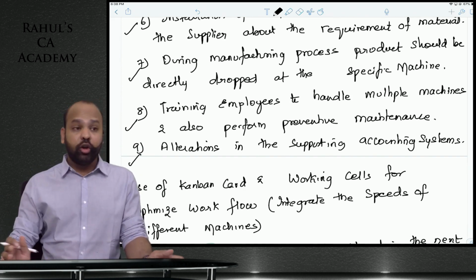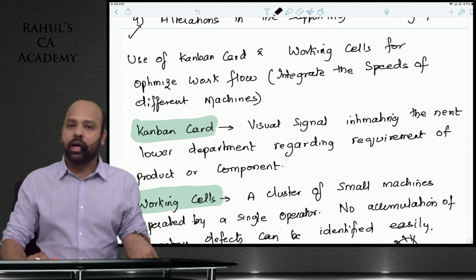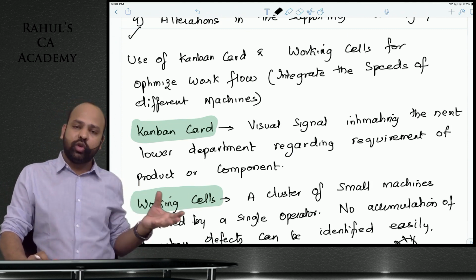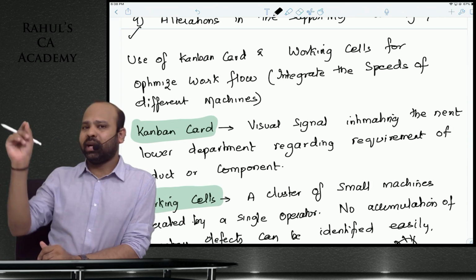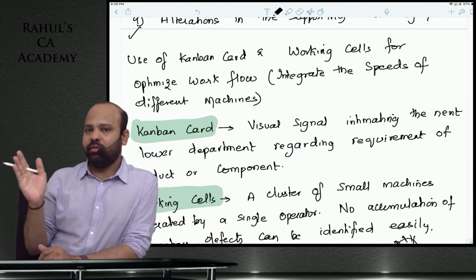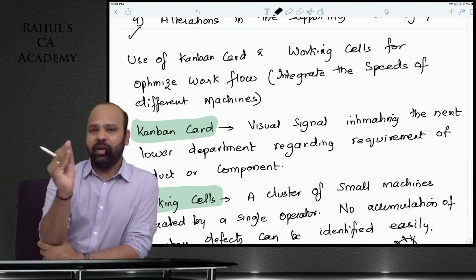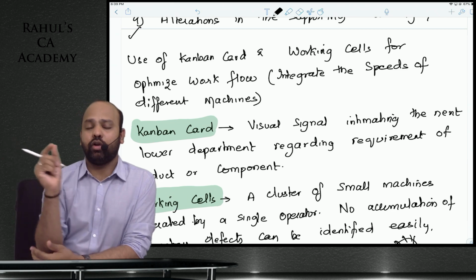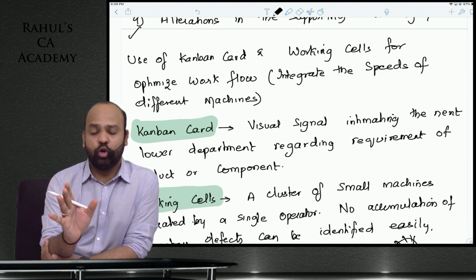You will have to train your employees to handle multiple machines. Now there's something called a Kanban card, guys. A Kanban card is a signal, a virtual signal, basically. It can be an electronic signal or a physical signal. If the marketing department is receiving an order, they will intimate the packing department that they need this many units. That intimation, whether through an electronic card these days or through a physical card, is called a Kanban card. Packing department will go back and tell the manufacturing department that they need this many.